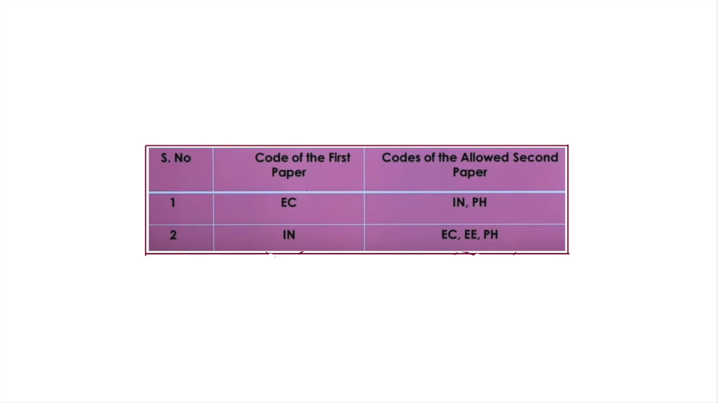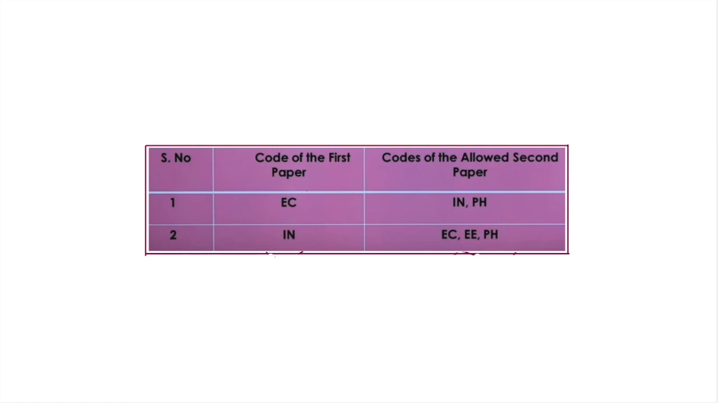If you compare EC with physics, 20% of the syllabus is the same, 80% of the syllabus is different. With two different syllabuses, a student cannot take the exam in this particular duration. So for EC and instrumentation, EC is the mainstream and instrumentation is the secondary paper. If instrumentation is the first paper, EC is the second best possibility.